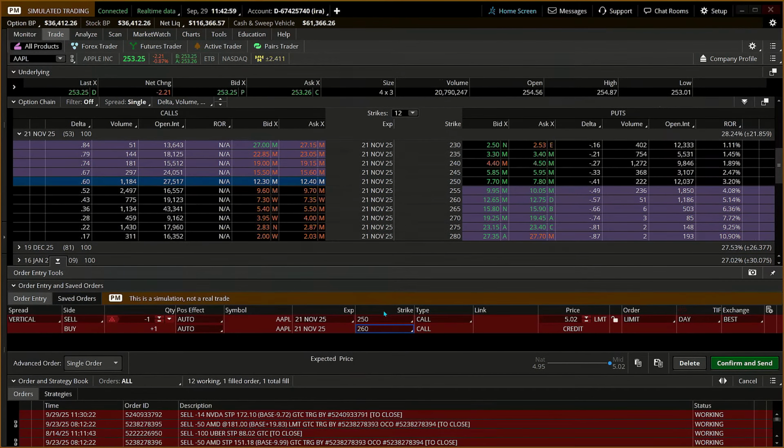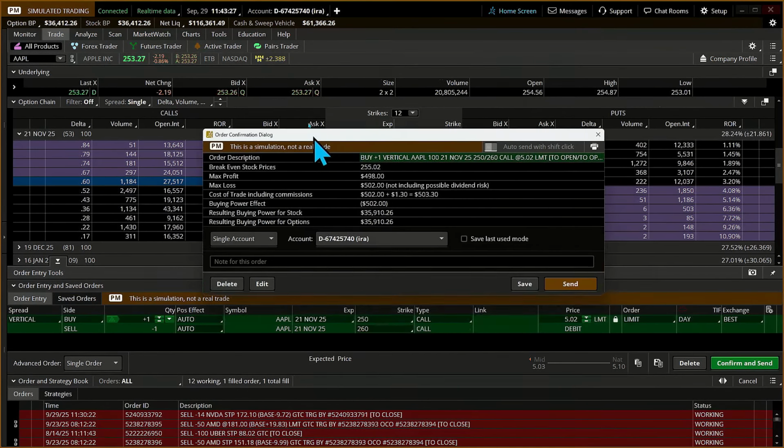Now, by the way, the example I actually pulled up before was on Hood. Could that be an example of a long call vertical as well? Well, it's just another way to be bullish. If we look at Apple, the 250, 260 call, $5 wide, credit in this case, and that's not going to be a credit, so we need to flip that around. There we go, 250, 260 debit. You're now going to see there's the debit, break even.